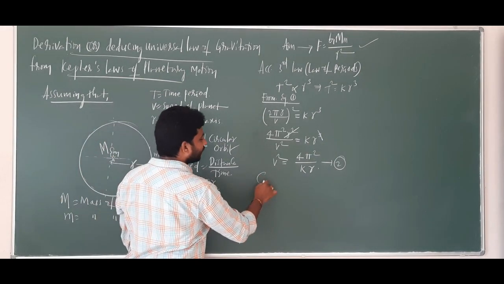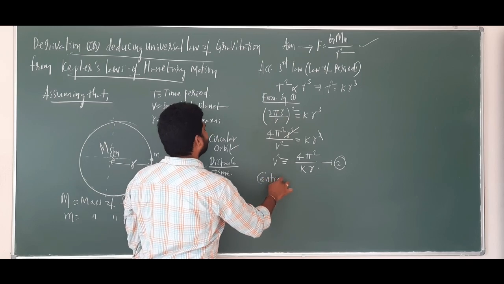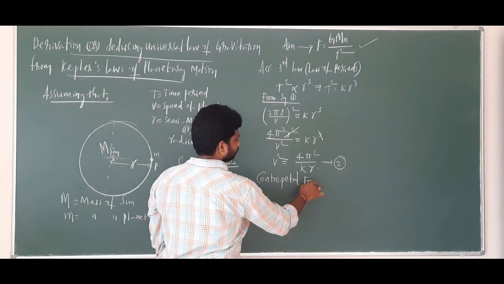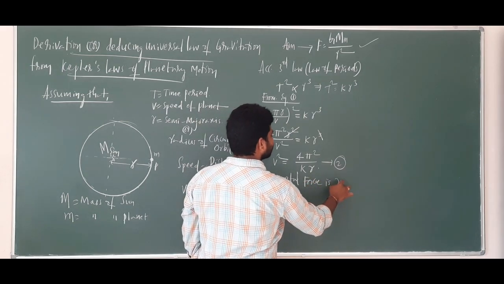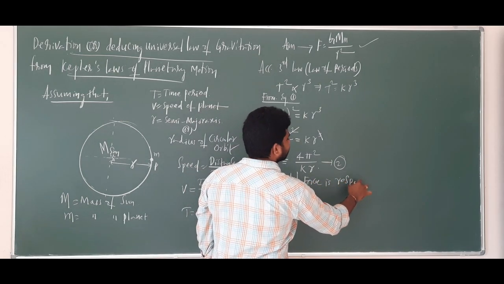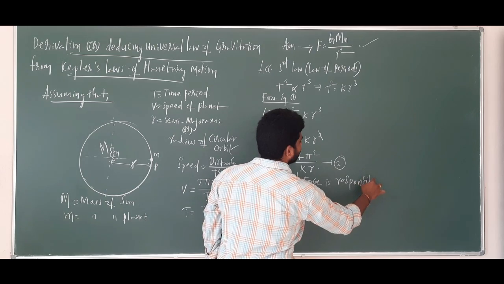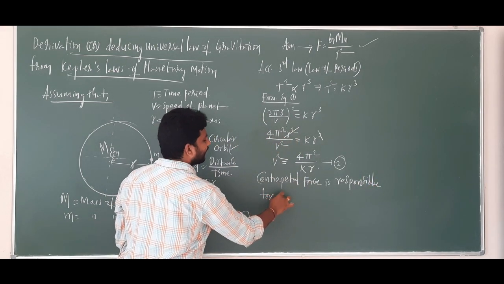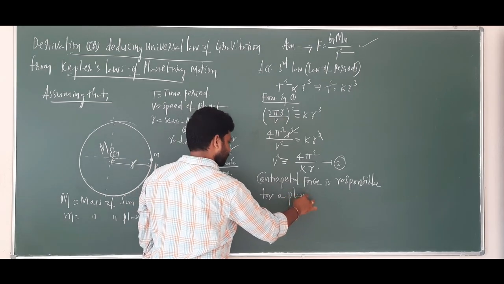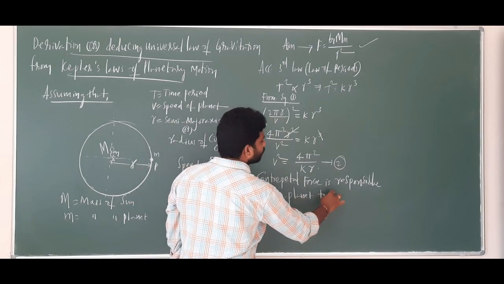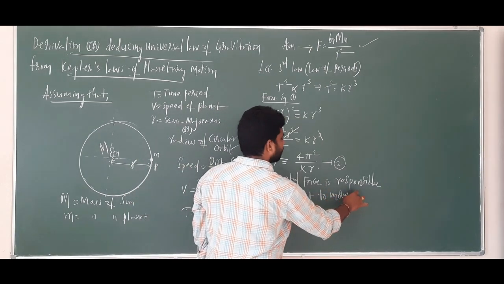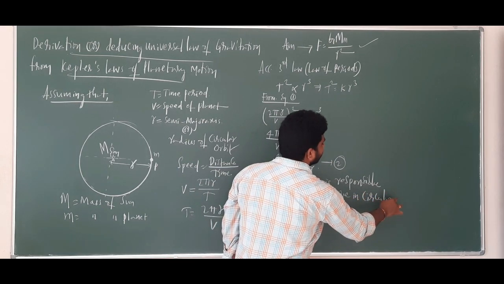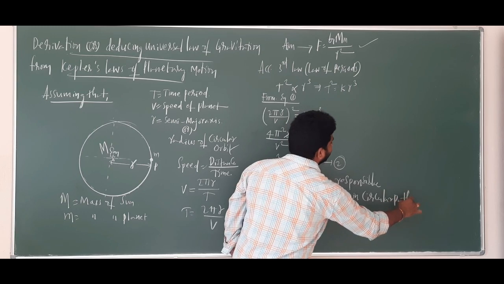I am writing here, centripetal force is responsible for a planet to move in a circular path.